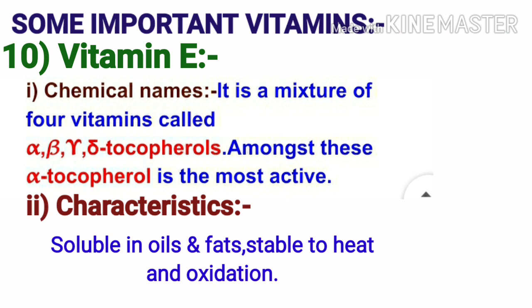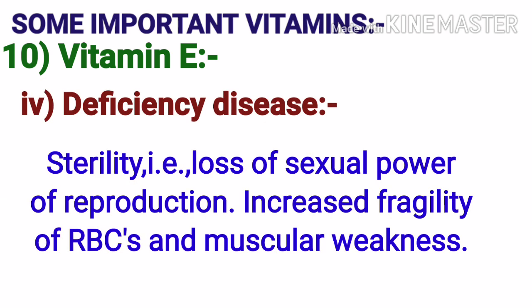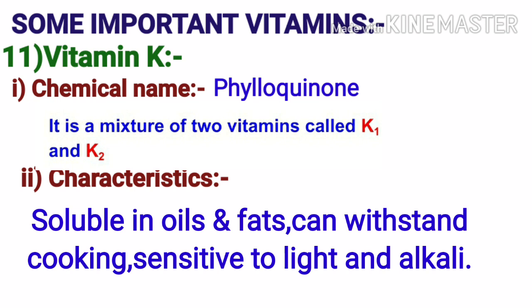The next important vitamin is vitamin E. The chemical name of vitamin E is a mixture of four vitamins which are called alpha, beta, gamma, delta tocopherols. Amongst these, alpha tocopherol is the most active. Now the characteristics of vitamin E. So vitamin E is soluble in oils and fats, stable to heat and oxidation. The deficiency of vitamin E causes sterility, that is loss of sexual power of reproduction, increased fragility of red blood corpuscles, and muscular weakness.